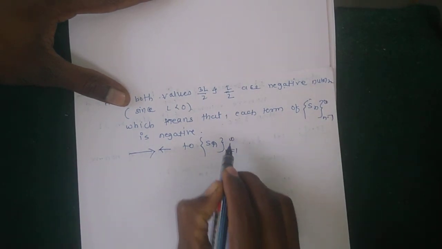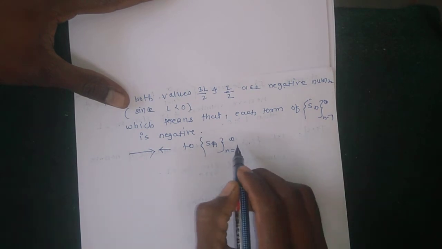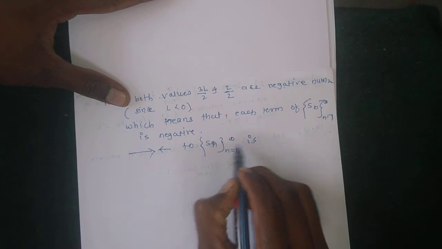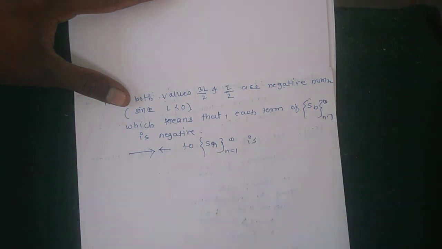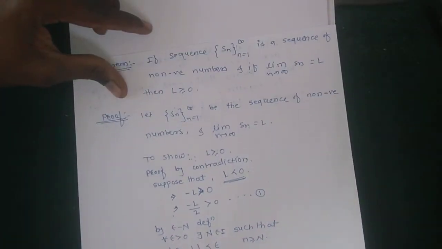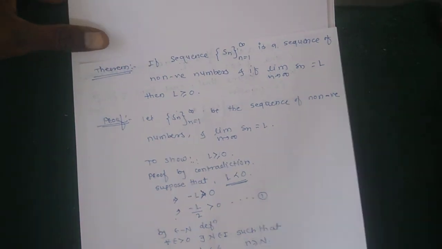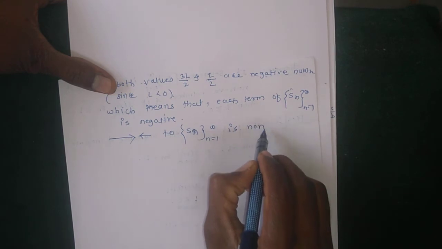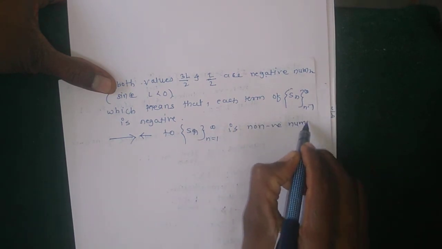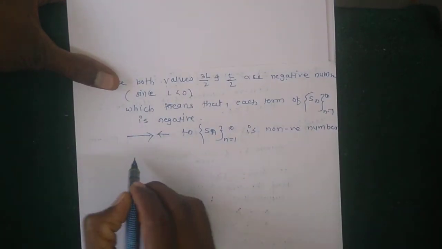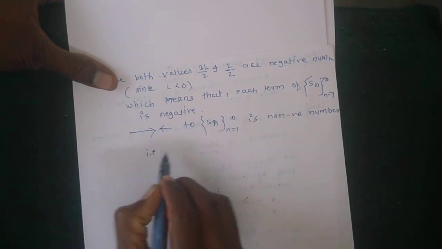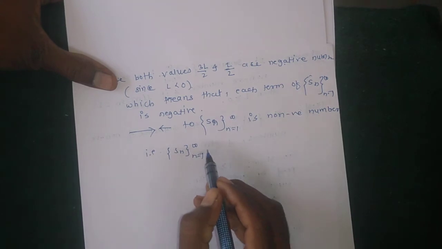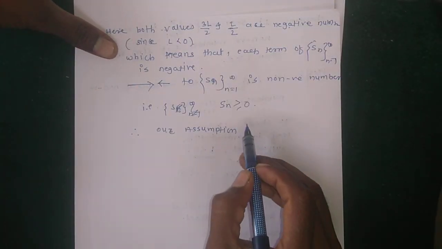The sequence Sn, n running from 1 to infinity, is a sequence of non-negative numbers, that is, Sn is greater than or equal to 0.